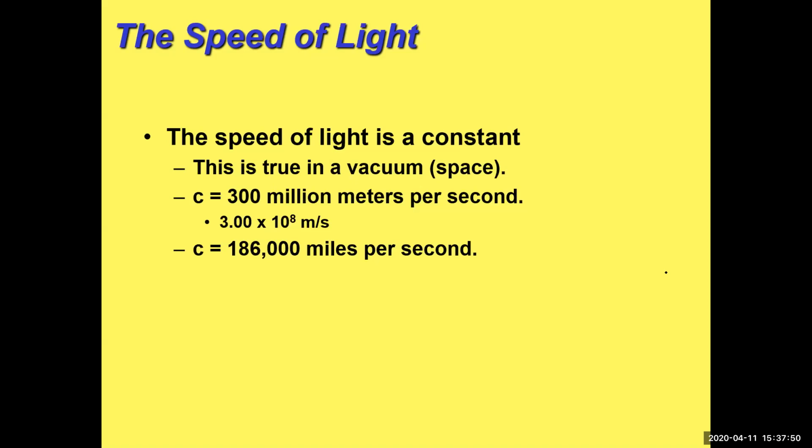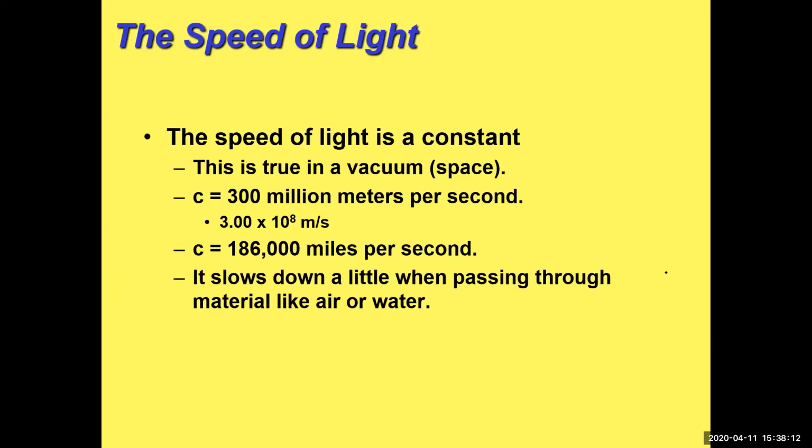So any light, whether it's coming out of your computer screen or a lamp or the sun or anywhere, is traveling that fast. It almost seems infinitely fast, but it's not. It does have a finite amount, 186,000 miles in a second. Turns out it takes the light from the sun about 8 minutes to get to us because the sun is so far away. So it does slow down a little bit when it passes through matter.